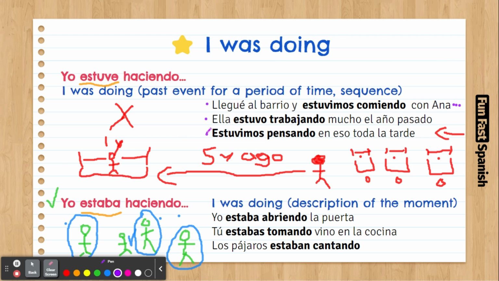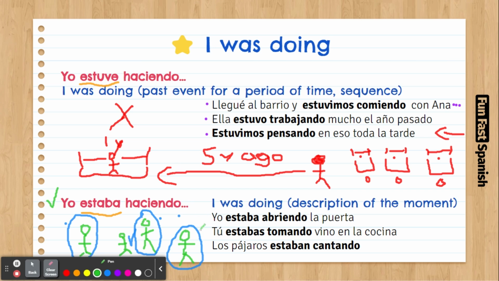Estuvimos pensando en eso toda la tarde. We were thinking about it the whole afternoon. So yeah, it's an action that took some time, the whole afternoon actually, and that's it. Yeah, and it happened in the past. Yeah. So now let's have a look at these examples here.